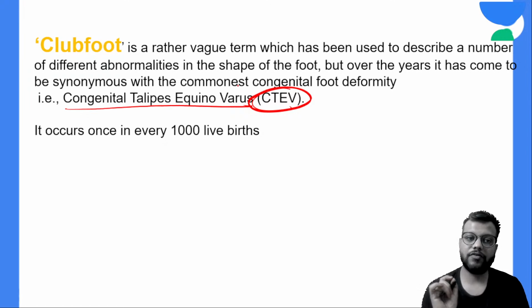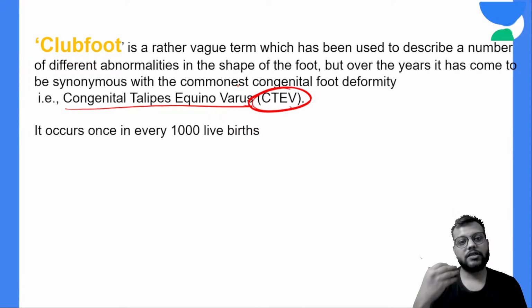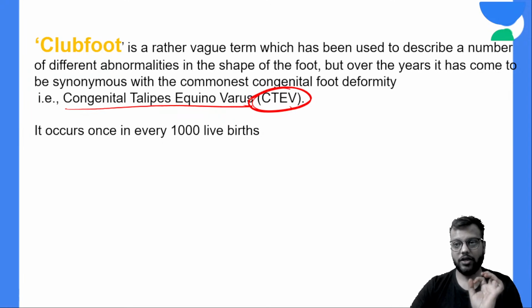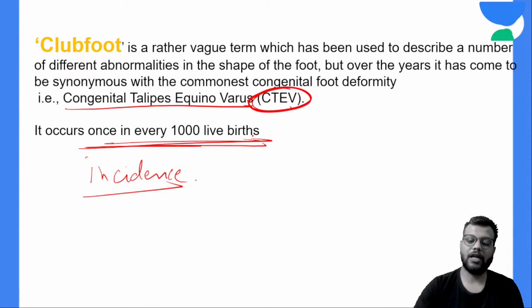There is a minute difference between both, and the difference is that CTEV is a type of clubfoot. Okay, and one question that might be asked, not in direct terms but in one of the four options of the correct one or the wrong one, is that its incidence of Clubfoot or CTEV in India is 1 in every 1,000 live births.